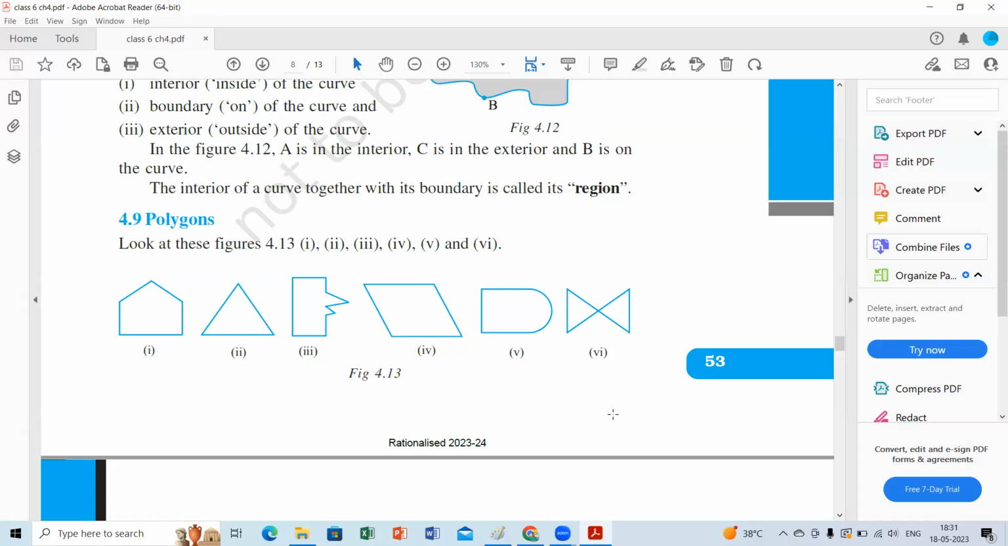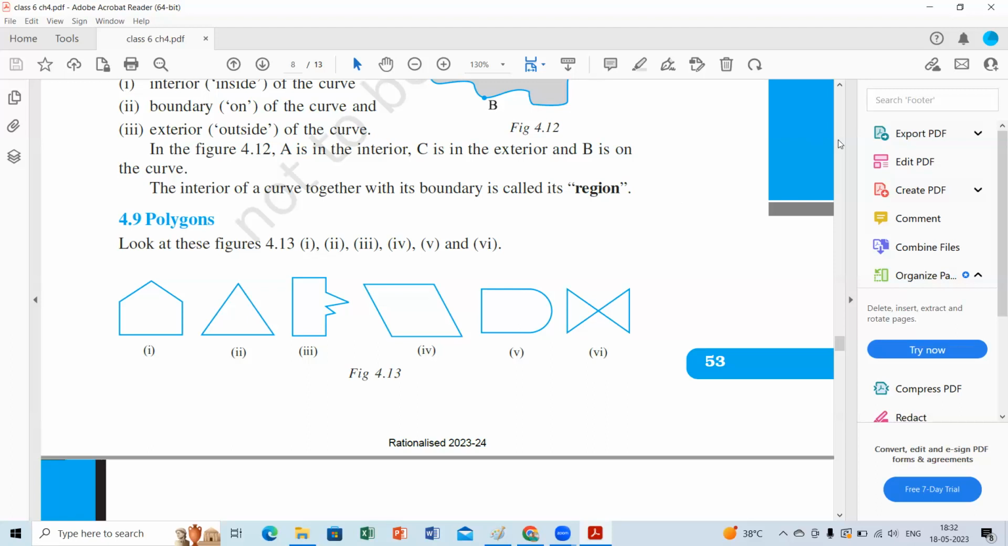What about 6? Ma'am, it is. Okay, but Adrit said no. Adrit, why? But Adrit said no for figure 6. Ma'am, for the definition.